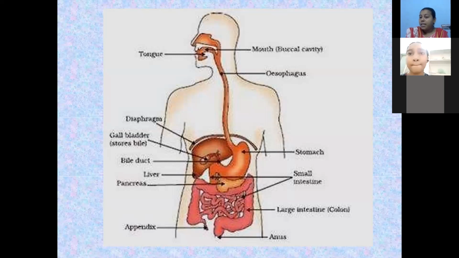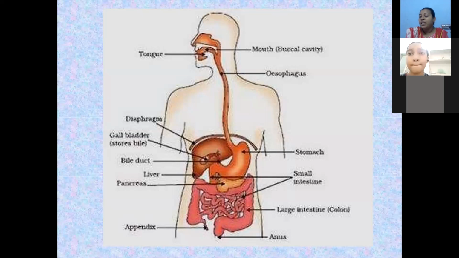In the lifespan of a human, we get two types of teeth: milk teeth and permanent teeth. Around the age of 7 to 8 years, we lose the milk teeth. Next, we get the permanent teeth.